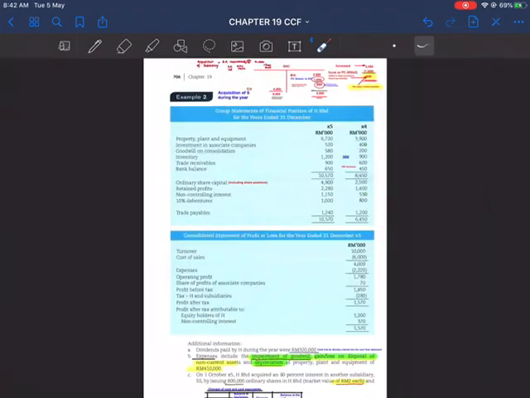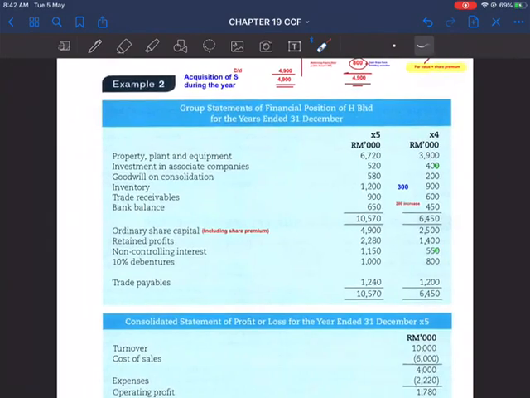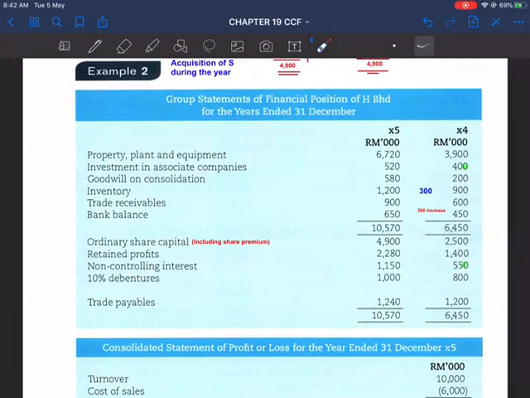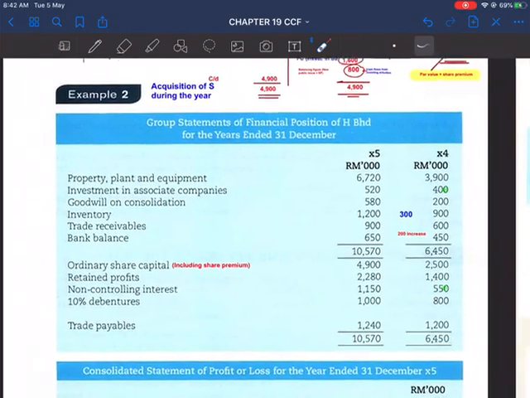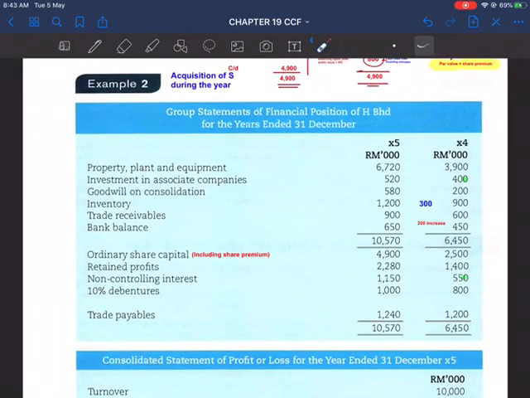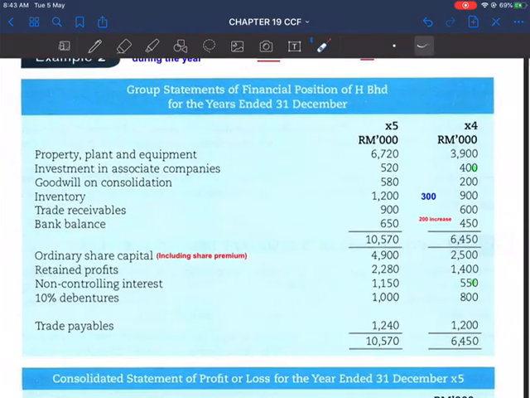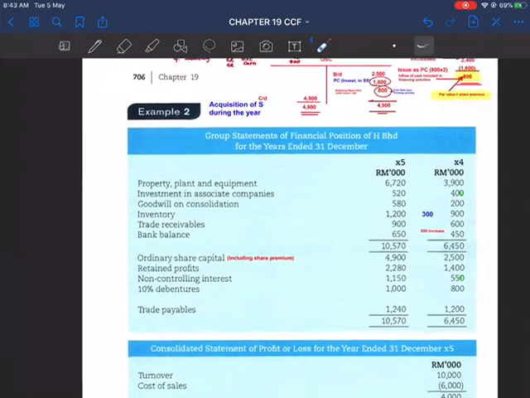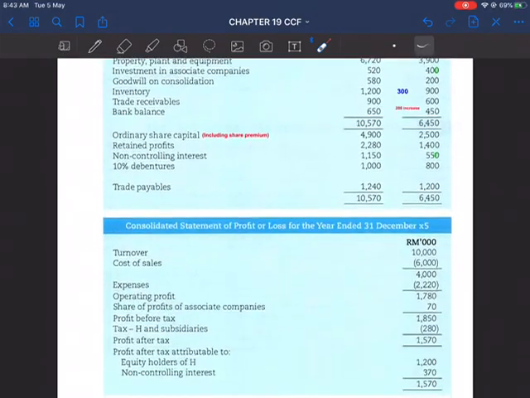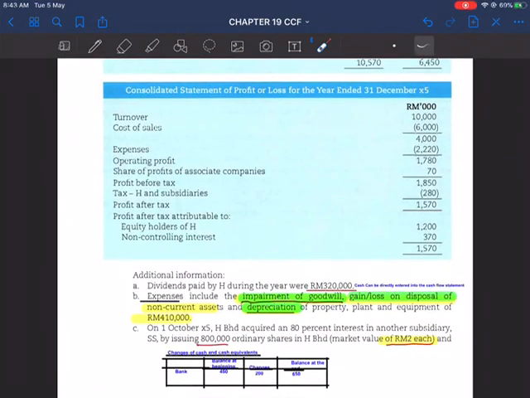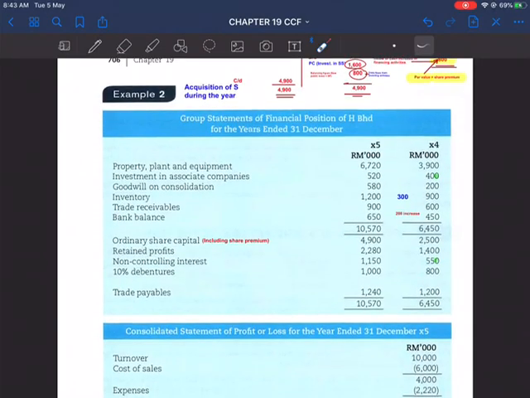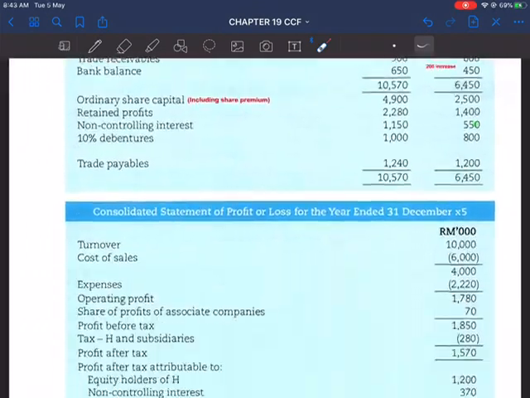Now, before answering this type of question, the first step that you have to do in your final exam is that your answer booklet must first of all have a few pages that you prepare for the skeleton.